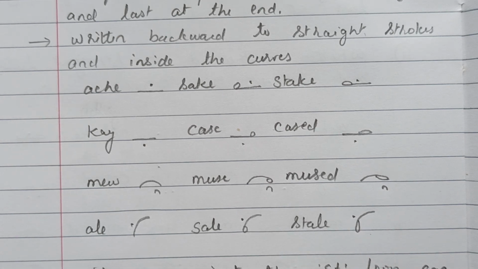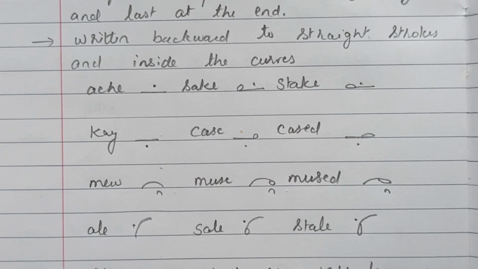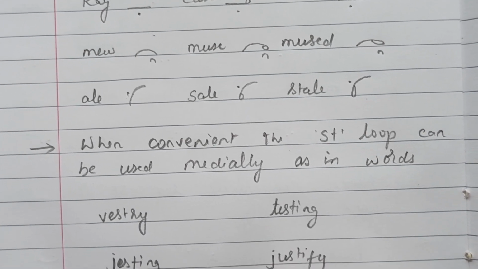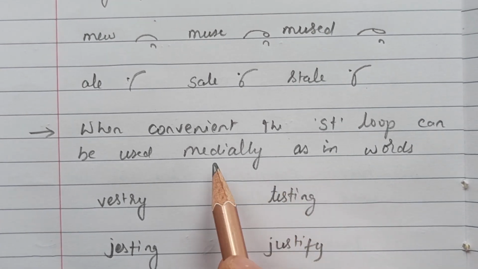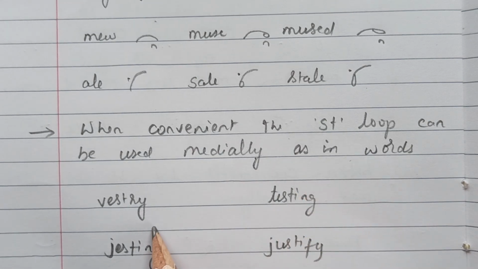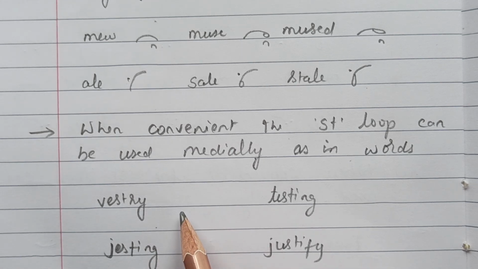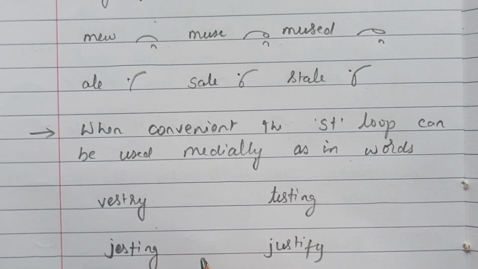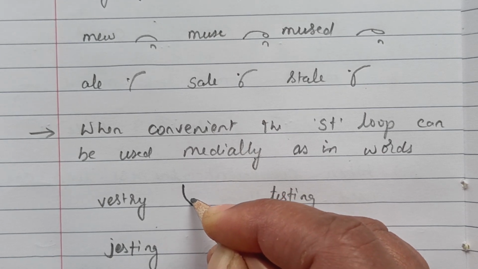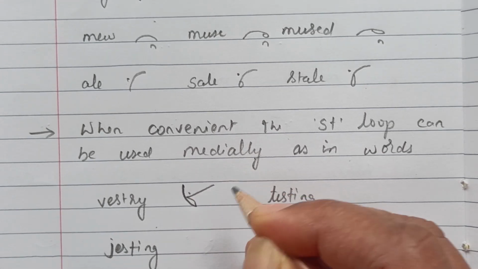And one more condition where we can use the st loop is that the st loop can be used medially, as in the following words. If we have two combinations of strokes, then we can use the st loop in the middle as per convenience. We'll try to write the outline for these words. So V, st loop, re. Surface tree.